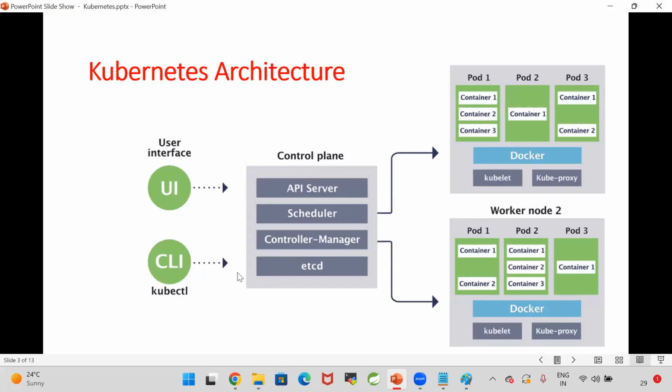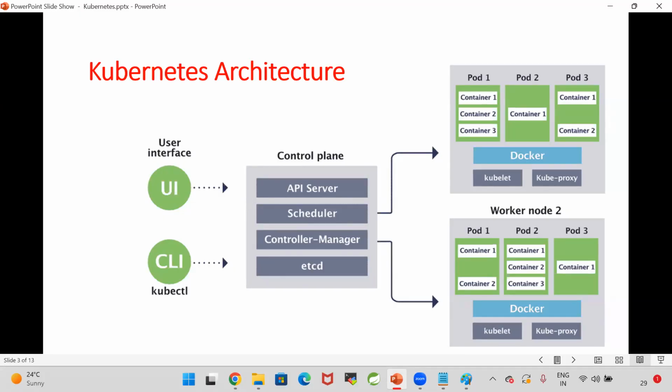If you don't want to go with kubectl, you can go with the user interface also. Kubernetes provides a web dashboard. By using that web dashboard also, we can interact with the control plane to schedule our deployments. I want to deploy my Spring Boot application in the Kubernetes cluster. First, we need to have a Docker image. Once I have a Docker image, I need to tell the control plane to deploy my application in the Kubernetes cluster. So how many ways can I interact with the control plane? I can interact with the control plane in two ways. One is by using the user interface, the web dashboard, and the second one is by using kubectl.